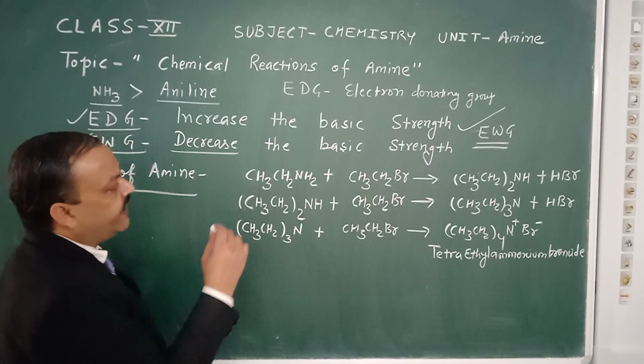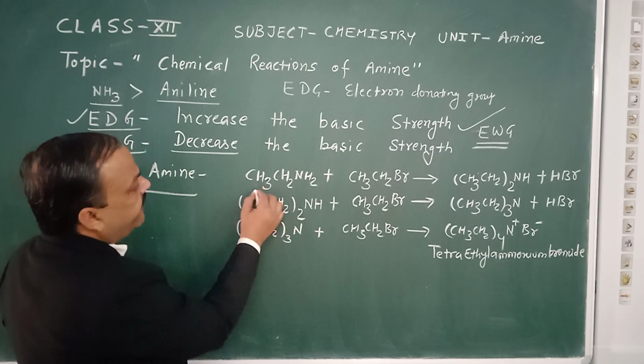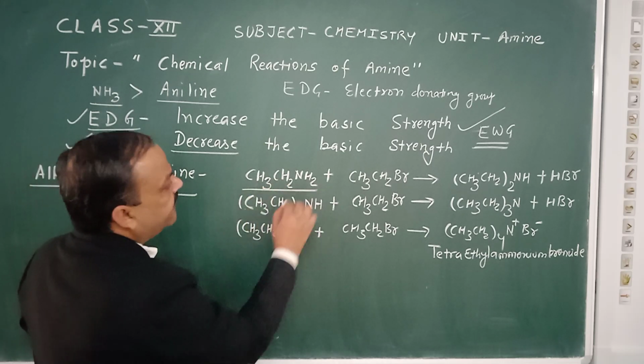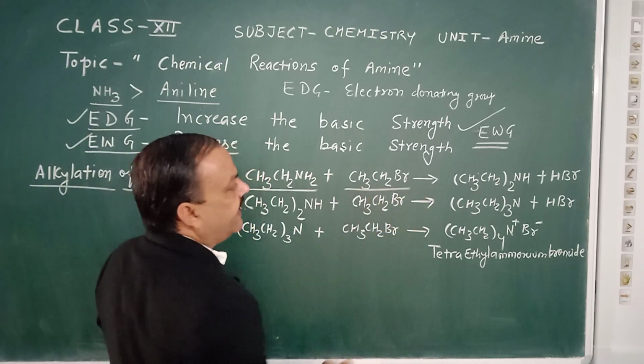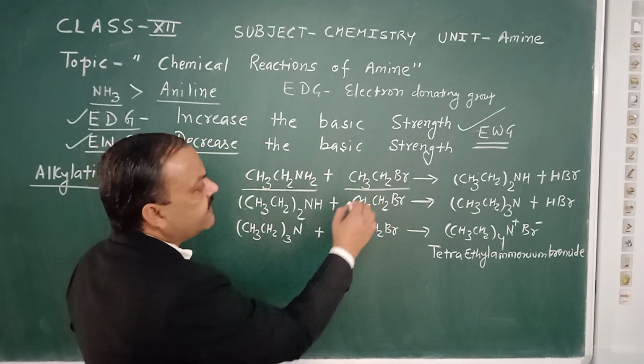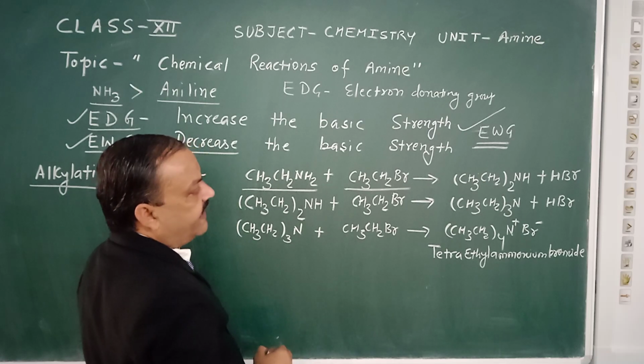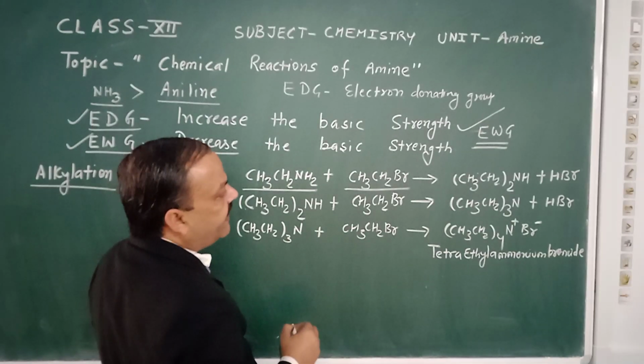In the first point, we react ethylamine with an alkyl halide. This alkyl halide is ethyl bromide, C2H5Br.